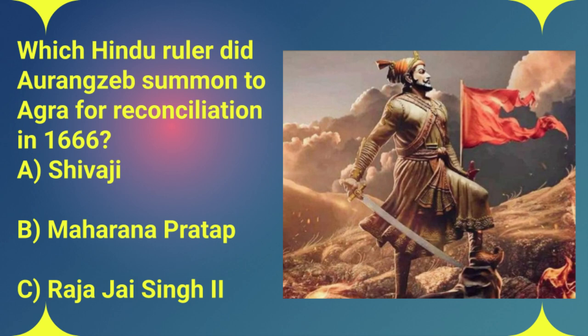We're talking about Shivaji, the legendary Maratha leader. In 1666, Aurangzeb summoned him to Agra, hoping to at least reduce the tension between them. But it backfired spectacularly. Shivaji felt deeply insulted by the way he was treated, and he ended up escaping from Agra, which is a pretty daring feat in itself. This event really cemented the adversarial relationship between them, and it just fueled the conflict that would define their legacies. What a story. The answer is A, Shivaji.